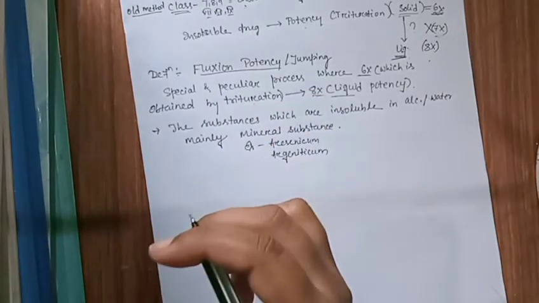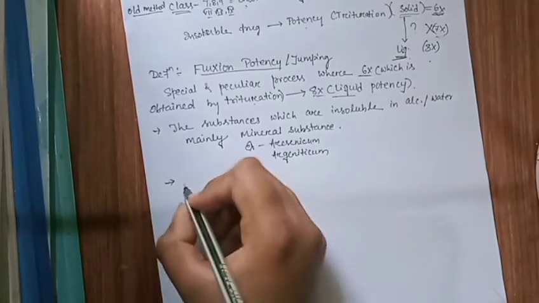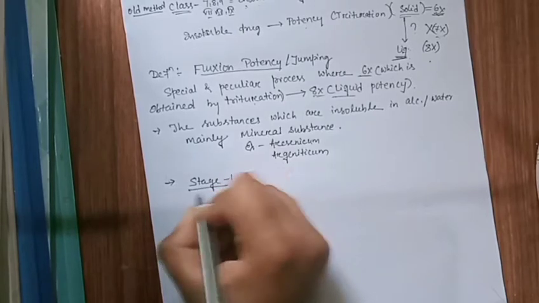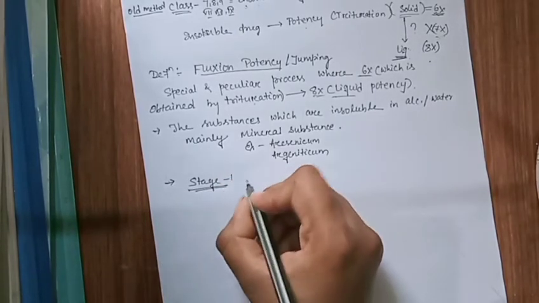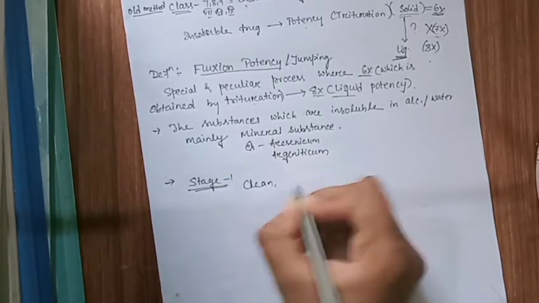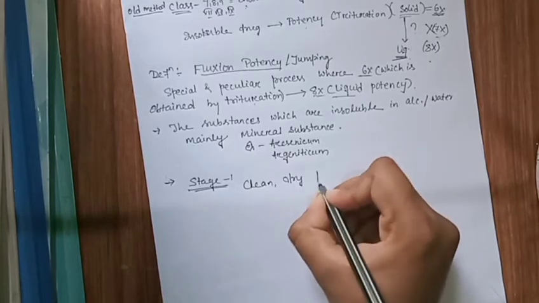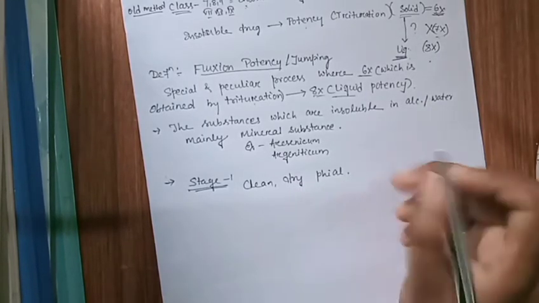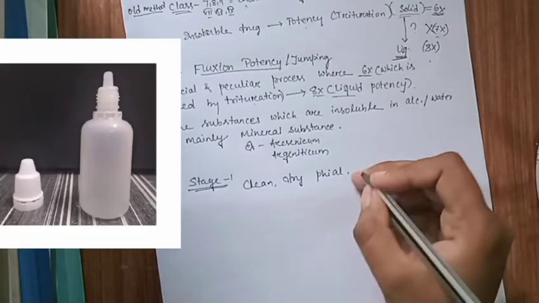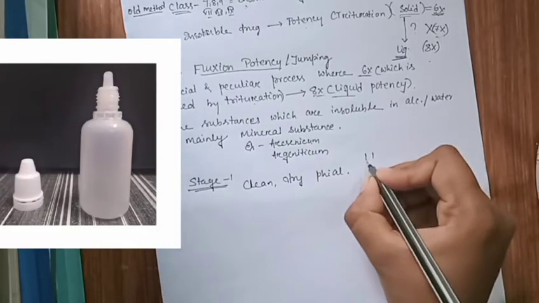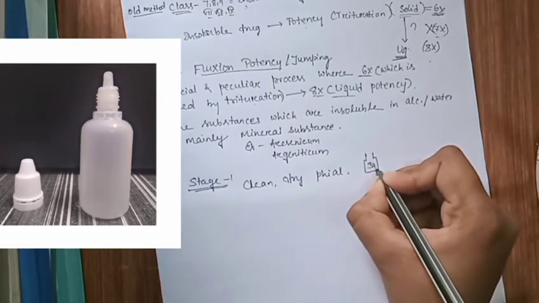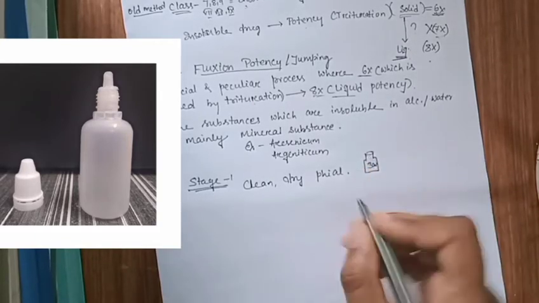So how do we produce this? Our process is divided into many stages. Stage 1: first we take a clean, dry phial. In the picture you can see this is a bottle of 30 ml, which contains 30 ml.